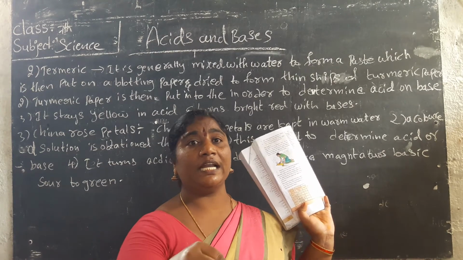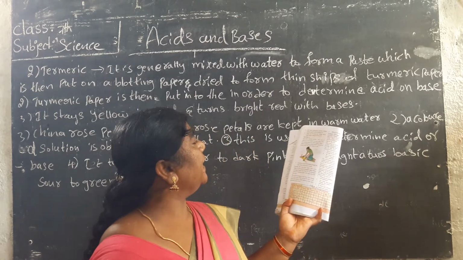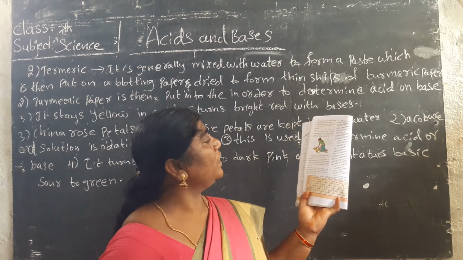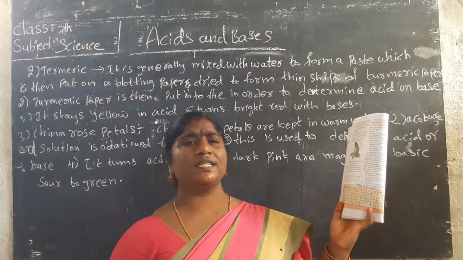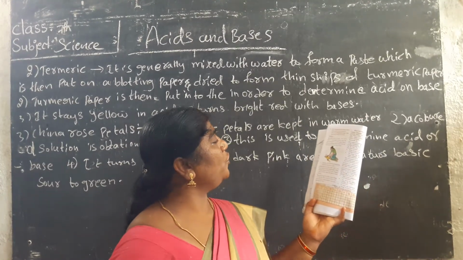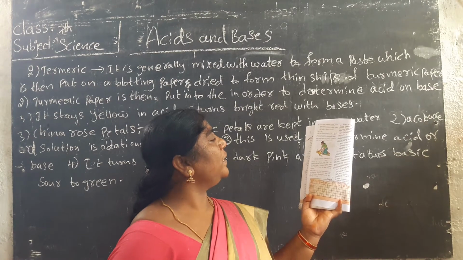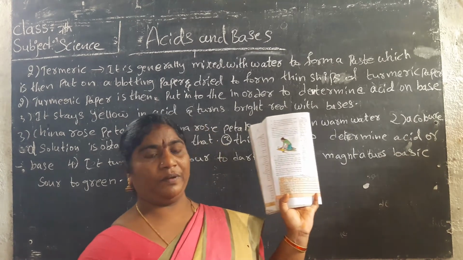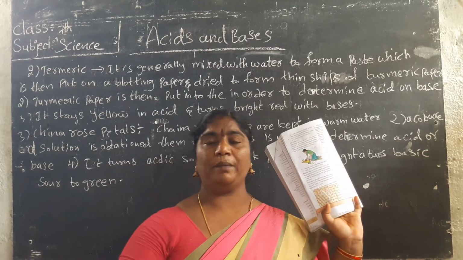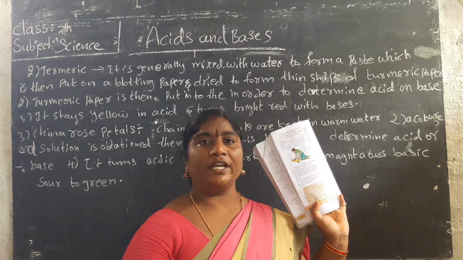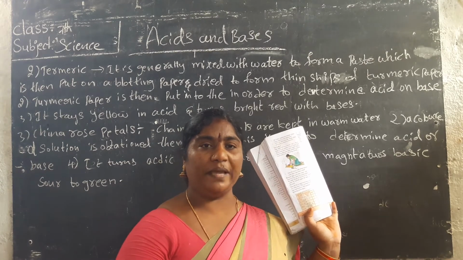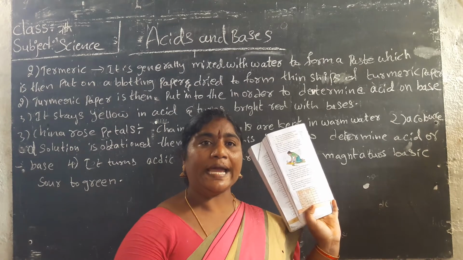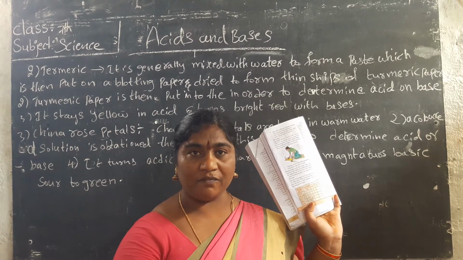Use the brush and color the flower with the soap water. Similarly, take some lime water and add a few drops on a piece of turmeric paper.